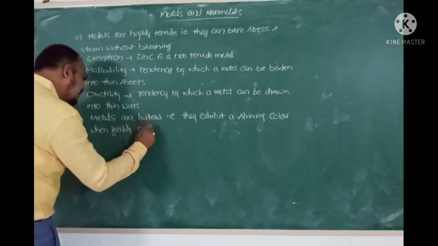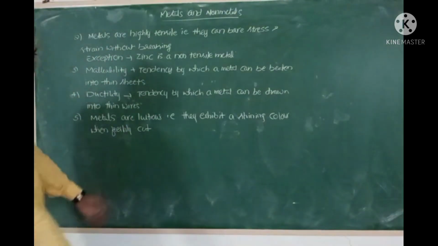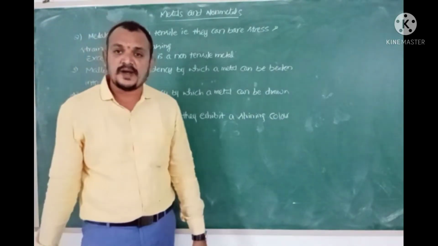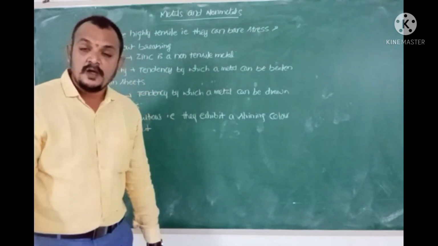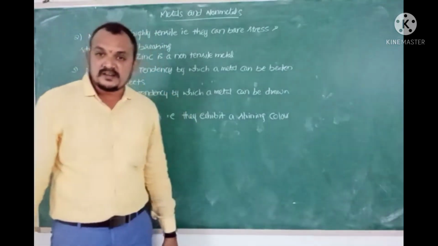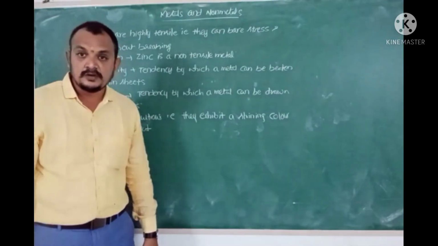For example, gold exhibits a brilliant yellow luster, silver a brilliant white luster, copper a reddish brown luster, and iron a grayish white luster in its pure state.